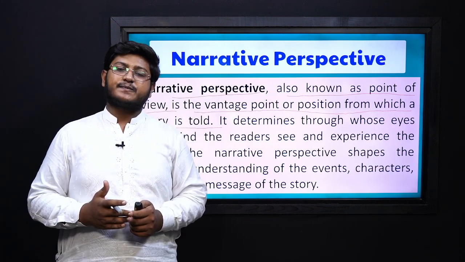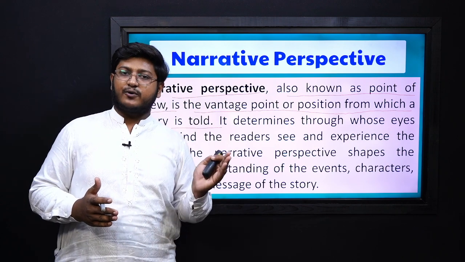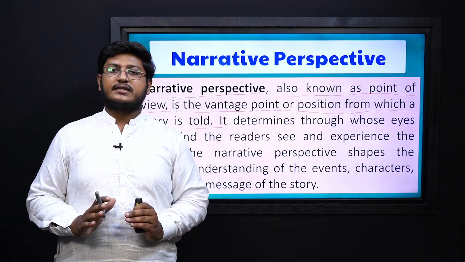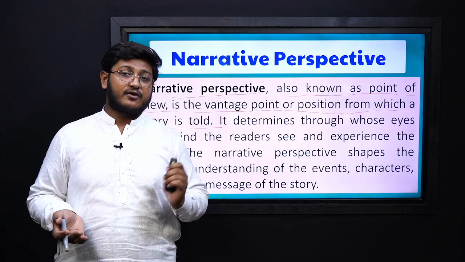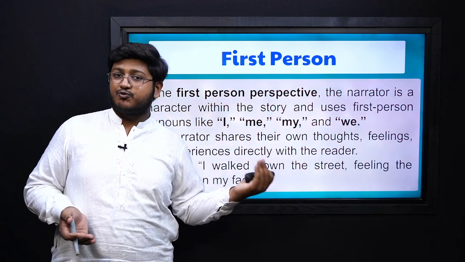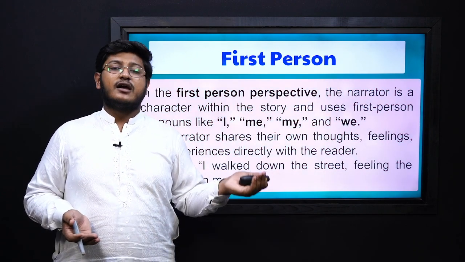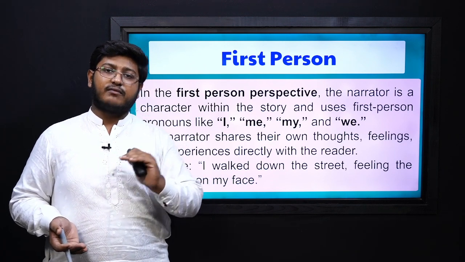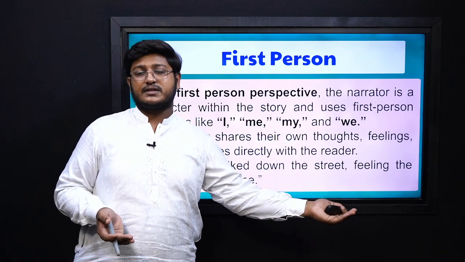So narrative perspective is the standpoint from which a story is narrated. I hope you have understood it. Let's read what the first person narrative is, what the second person narrative is, and how we can narrate a story from the third person perspective.